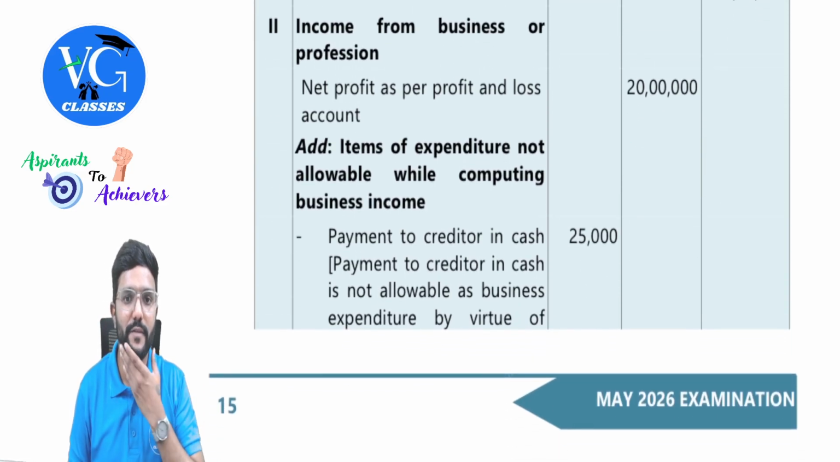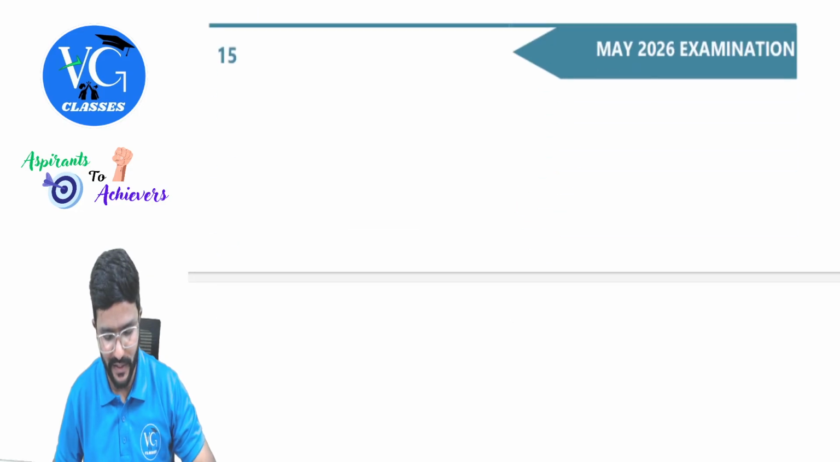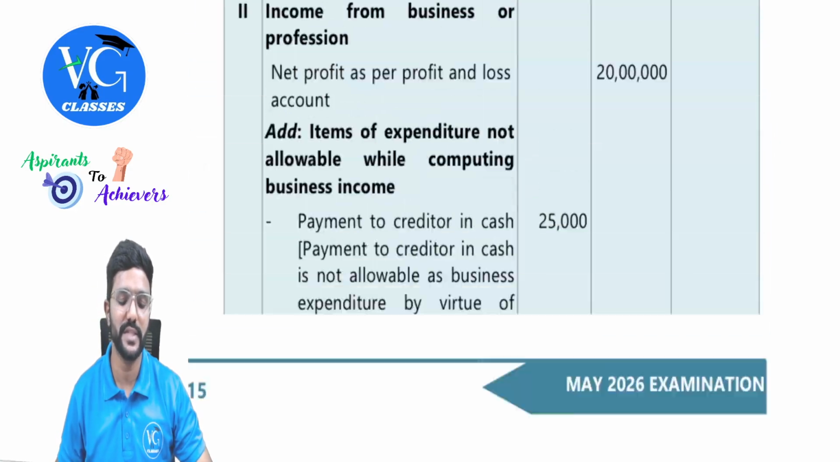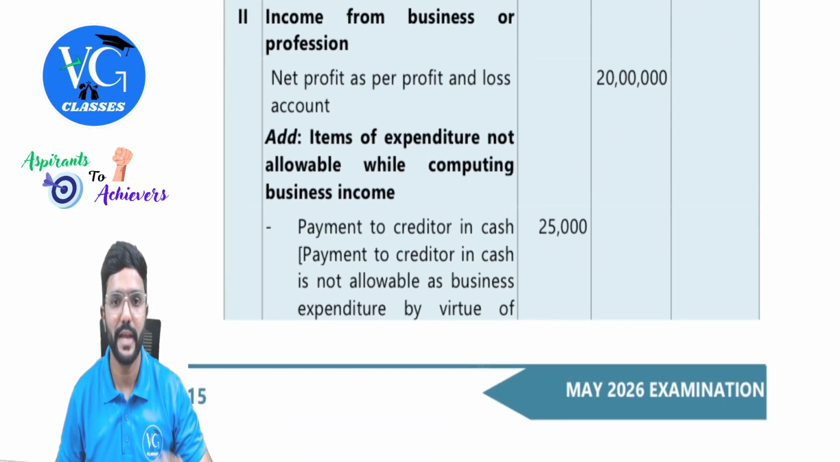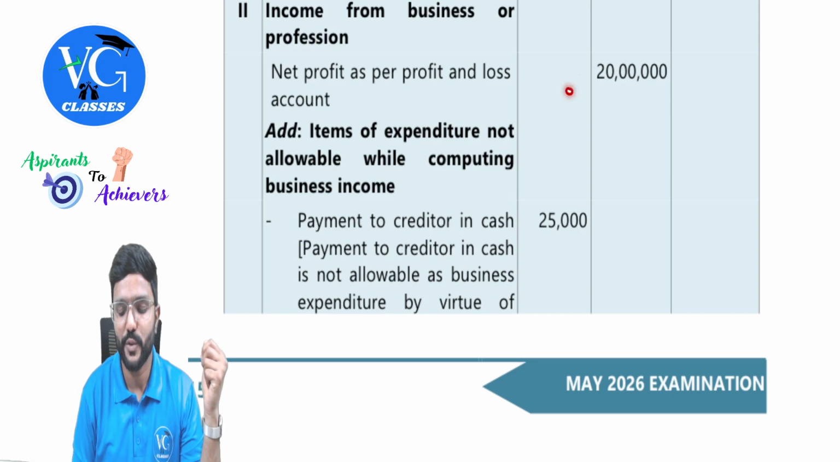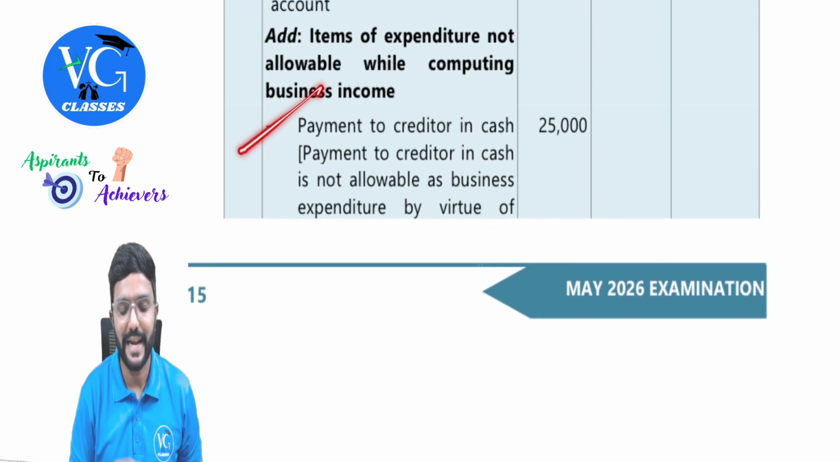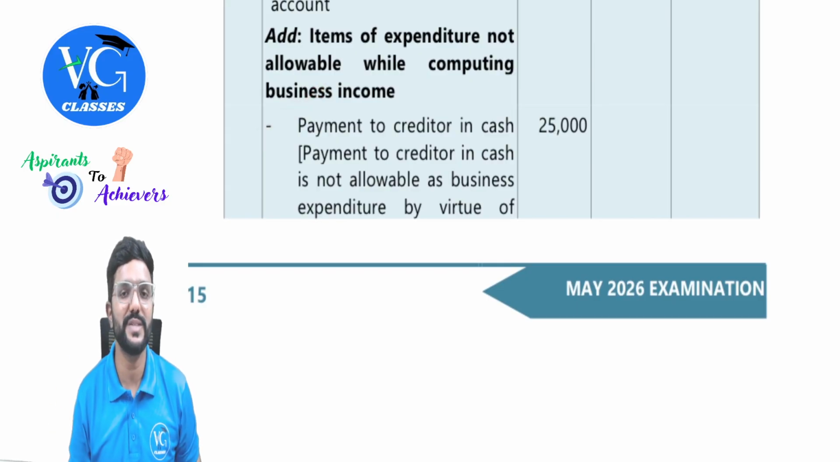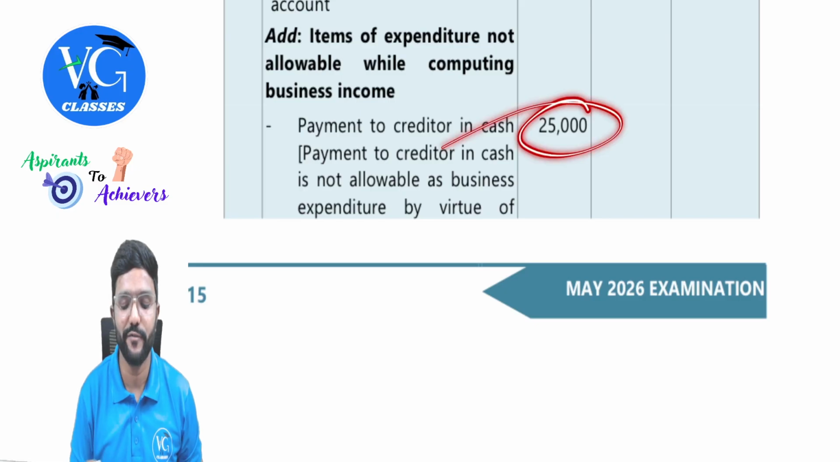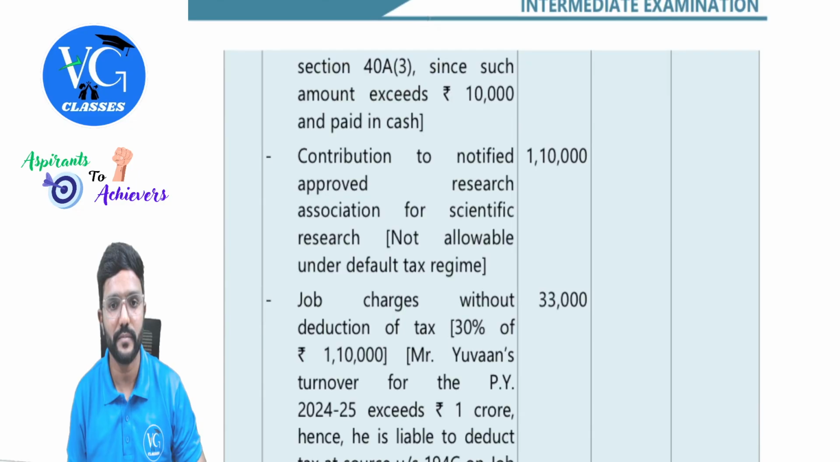Then income from business or profession. Better to do this as a working note, guys. Everything they will do like this only in the suggested answers, but I would suggest you to do it as a working note. So profit is given in the question after debiting or crediting various items, 20 lakh. So whatever is disallowed, first we will add it back. Payment to creditor, as it is paid in cash for more than 10,000 to a single person in a single day, disallow it fully, 25,000, as per section 40A(3).